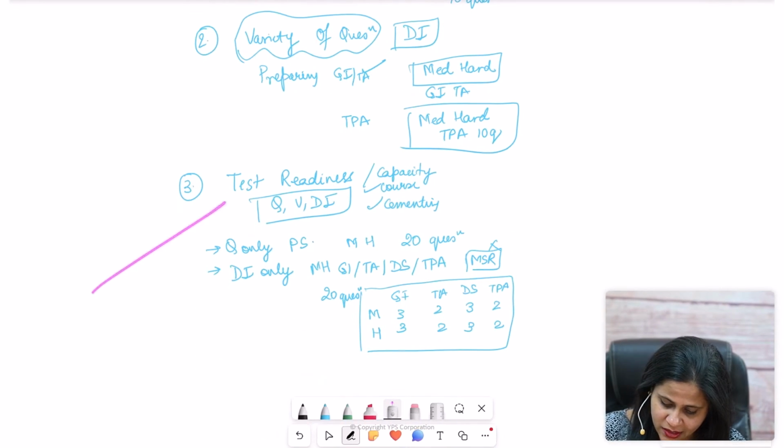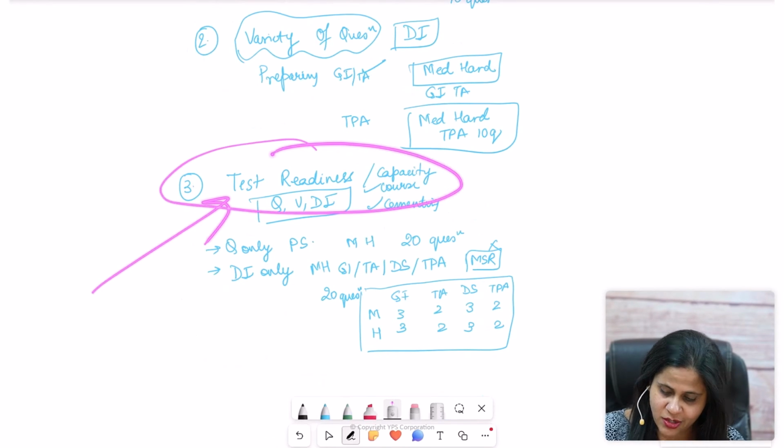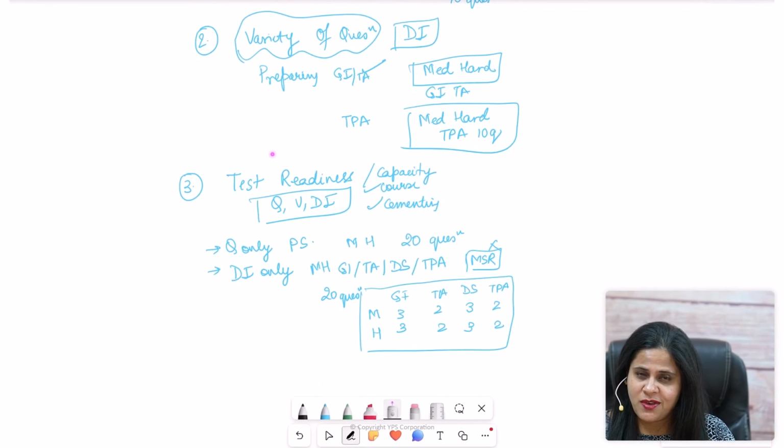And the third utilization is really your test readiness. Again, you need to be very, very careful about how you are creating these test readiness quizzes. Do not include easy questions in that, because that's not going to serve the intent behind it.